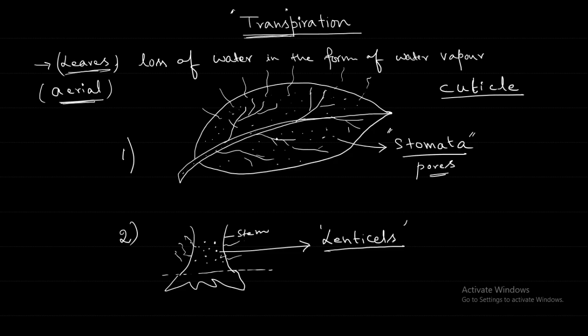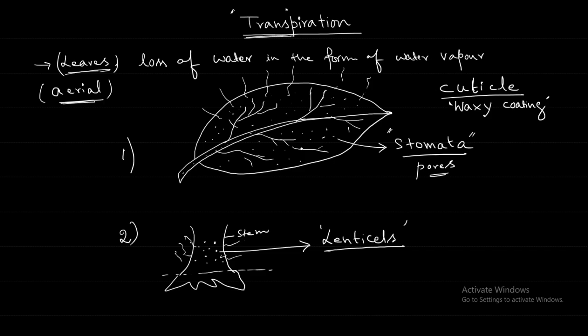Wax coating. All of us know what a wax is, right? In the candle there is a wax. Similarly, a wax kind of coating is there on the top of the leaf, because of which it appears to be very shiny. Through this cuticle also the transpiration can take place. So here, if I want to show where is the cuticle, should I show here, in the middle, or in the tip? Where should I show?